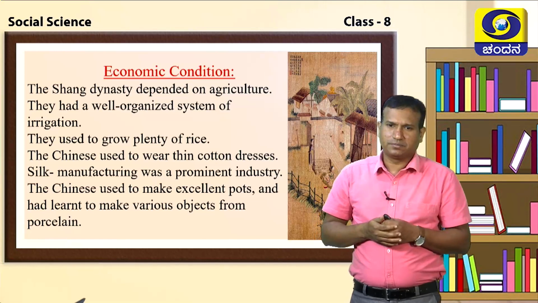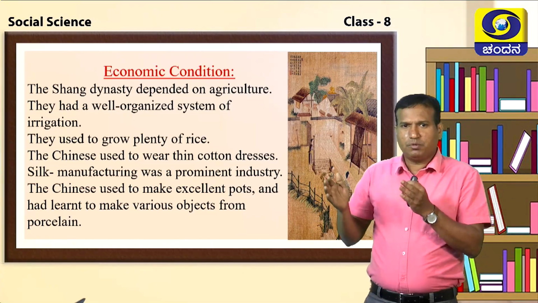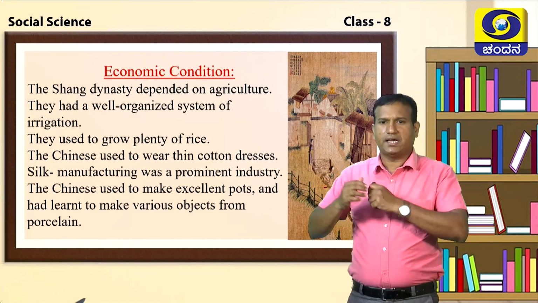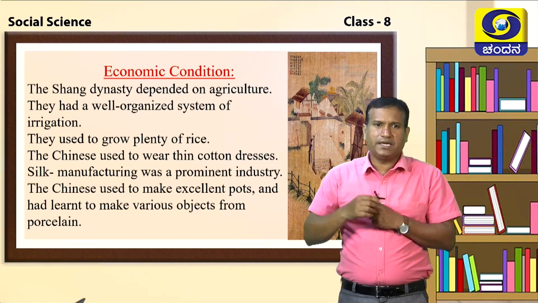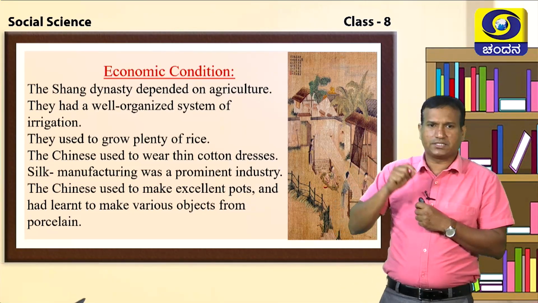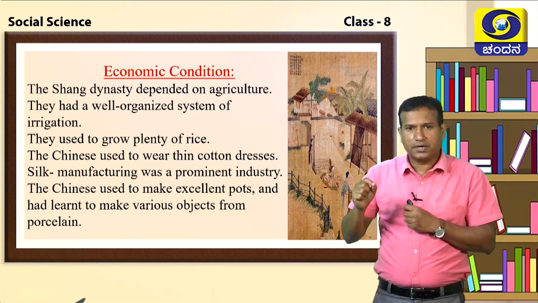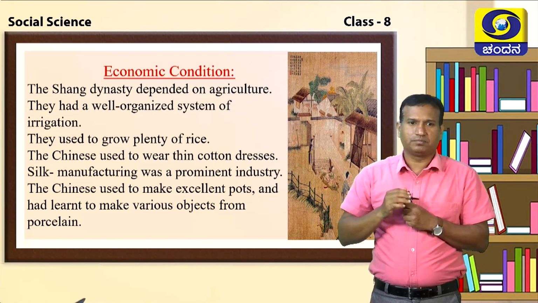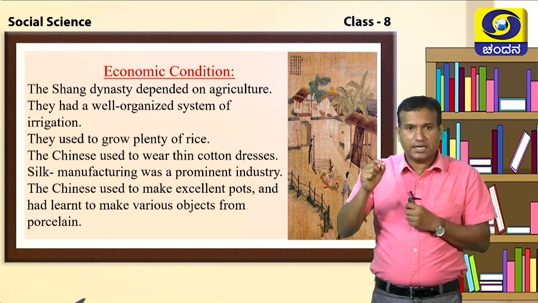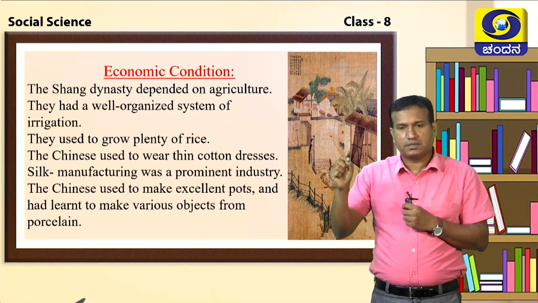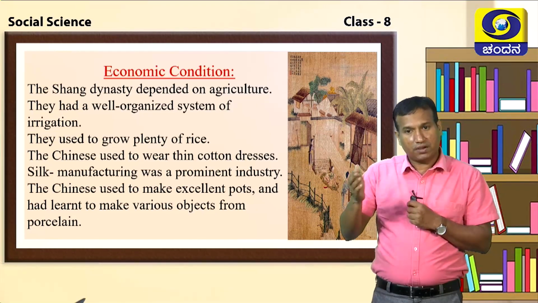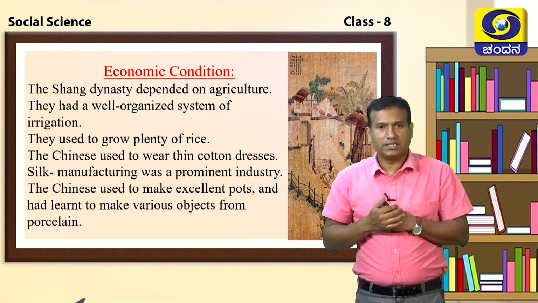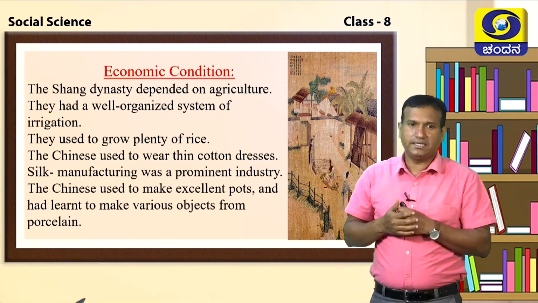Dear students, if you study the economic condition of China in those days, during the time of the Shang Dynasty, they were dependent upon agriculture. Agriculture was the main occupation. These Chinese had a well-organized system of irrigation. They were aware of irrigation. They used to grow plenty of rice.